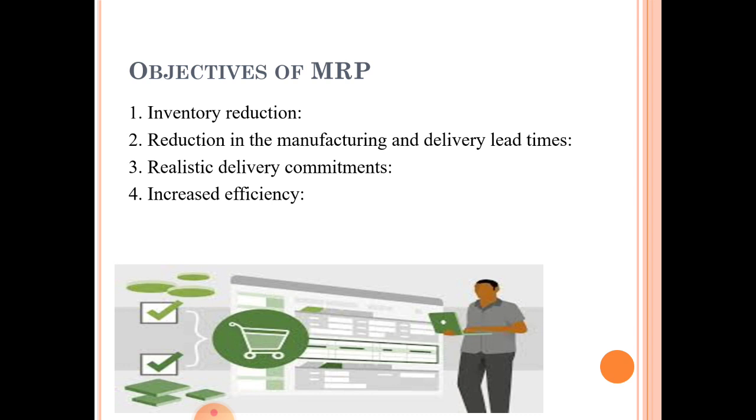The next objective of material requirement planning is to improve the plant operating efficiency by better use of productive resources, coordination among various work centers, and also helps in achieving uninterrupted flow of materials through the production line. So these are the objectives of material requirement planning.